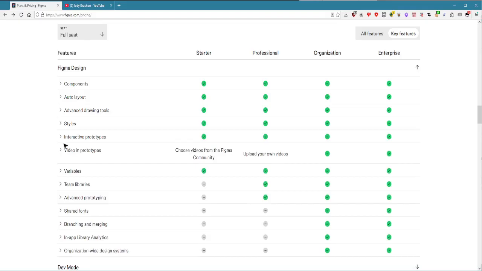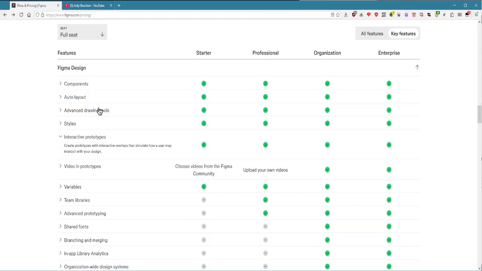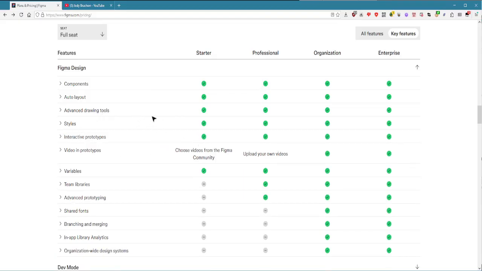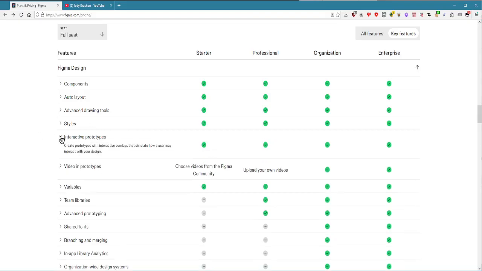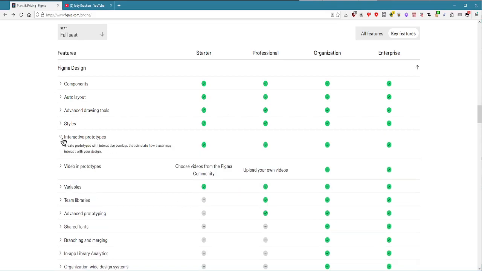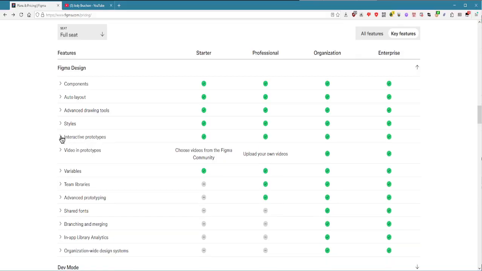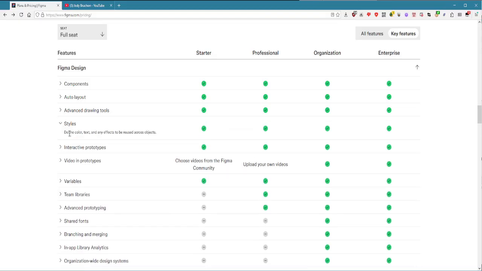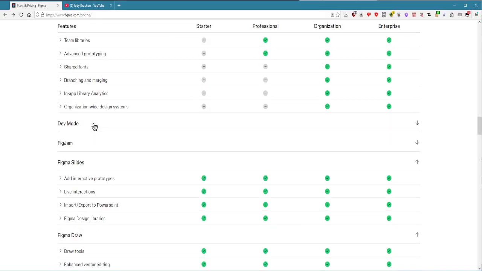Okay, video in prototypes. That's self-explanatory. But wait, interactive prototypes? What's the point of having a user interface design tool that you can't do user interface design with? Interfaces are designed to be interacted with. Of course, this is probably just garbage to fluff out the free tier. But yeah, interactive prototypes with interactive blah, blah, blah. You could have just put that. You could have just described the thing and not had a title for every single subsection when you've got such a short description in the first place. There's no reason that this should have been like this.